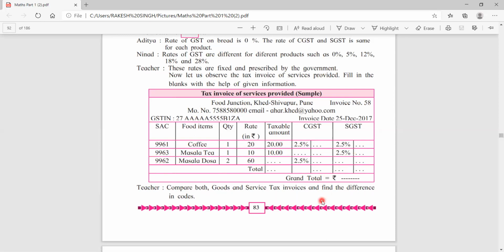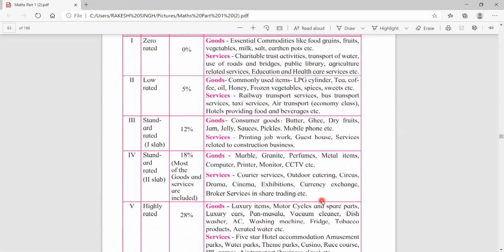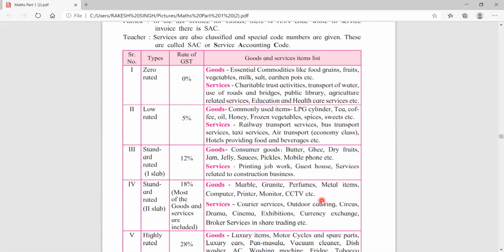Then on page number 84, children, just see that they have given the different types of goods and services. Also they have given the rate of GST. As I already told you, if some essential items are given like grains, fruits, vegetables, milk, there is no need to pay any GST to CGST, central government, or SGST.